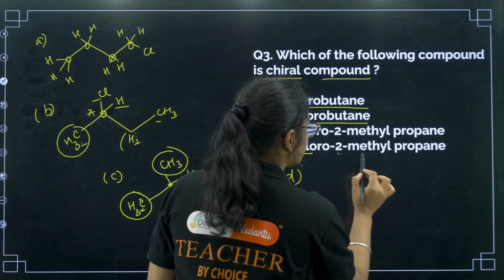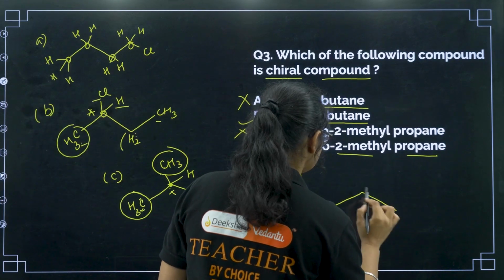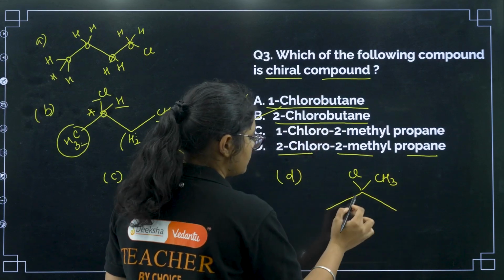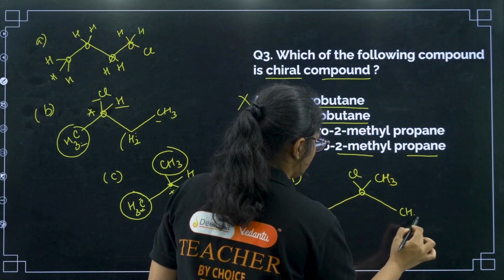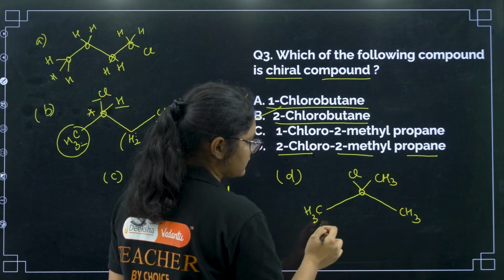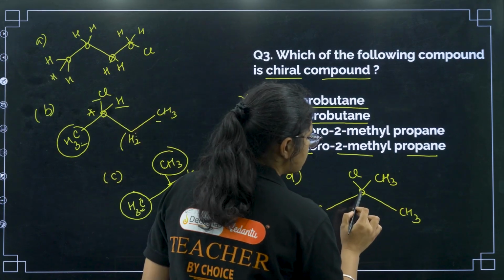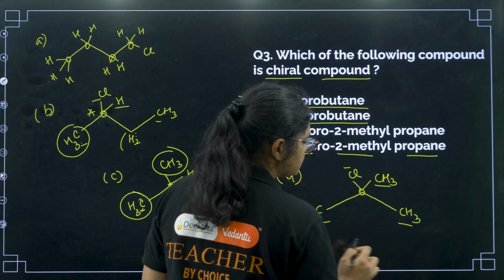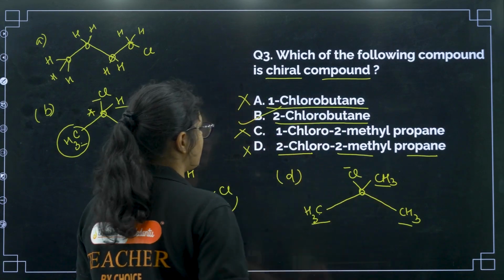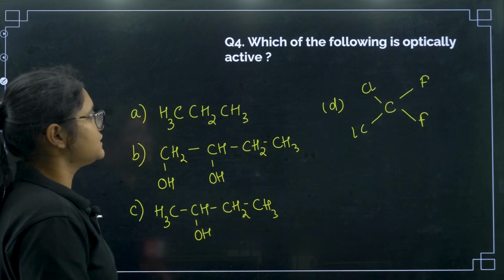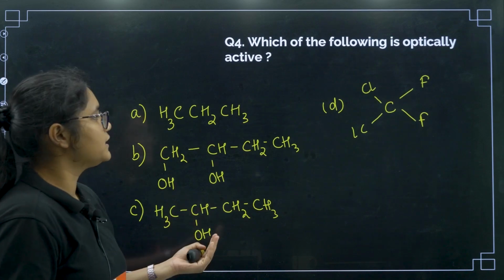Next, you have 2-chloro-2-methylpropane. Okay, so now if you see, this is propane, right? This carbon is having 3 hydrogen, this carbon is having 3 hydrogen. Now this carbon is having 1 chlorine and 3 methyl groups, right? Same groups are present, so this is also optically inactive. Okay. Next, question number 4, which of the following is optically active?